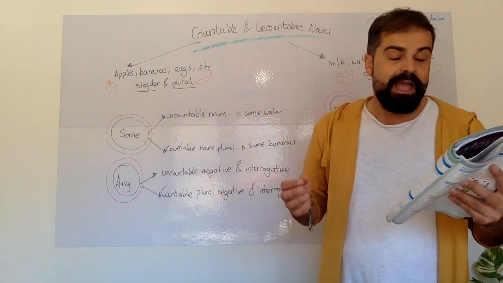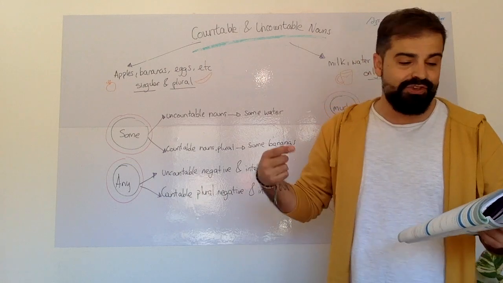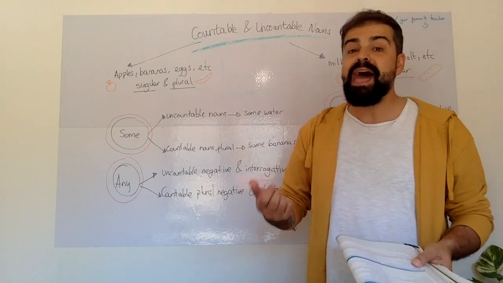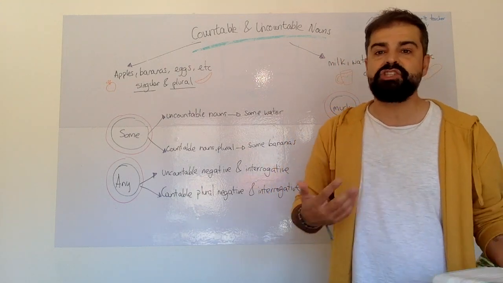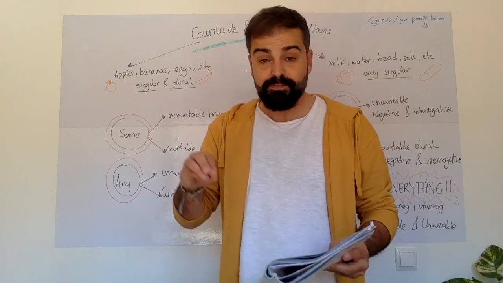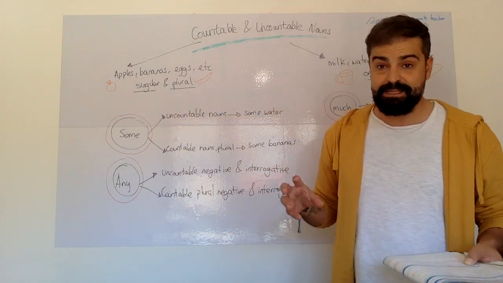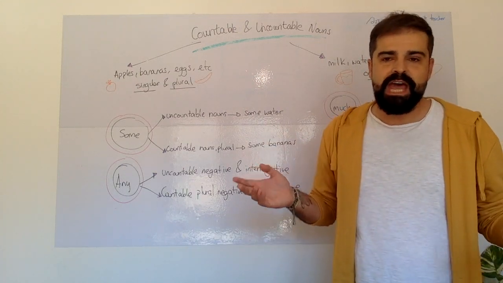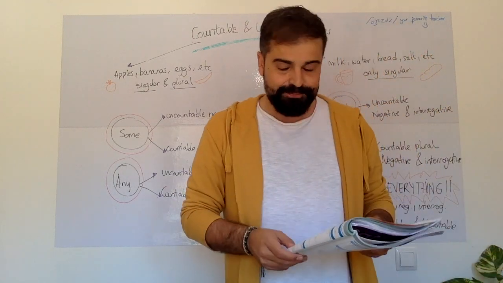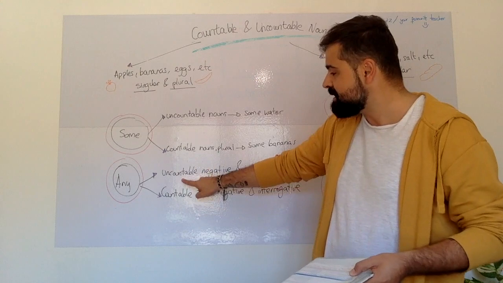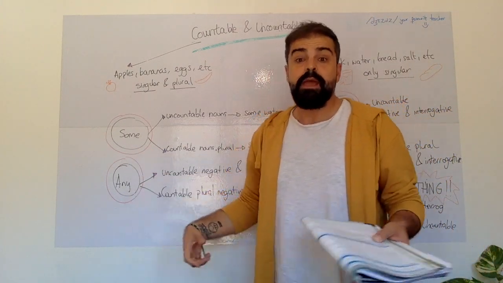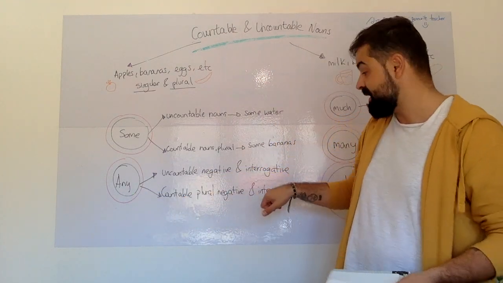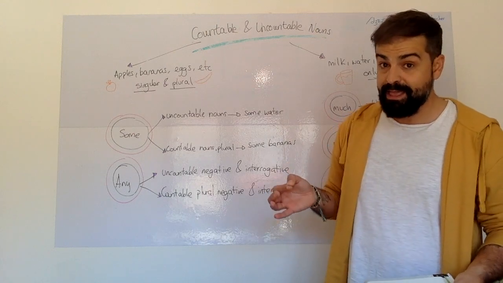So easy. You can say, have you got any orange juice? Have you got any orange juice? Or has she got any sugar? Has she got any sugar? We are using any for interrogative sentences, for questions. Okay, we're not going to say, have you got some water? You can hear that, but it is not grammatically correct. So, we have uncountable, negative, and interrogative with any. But we can use any also with countable, plural, negative, and interrogative. Only countable plural again, alright?